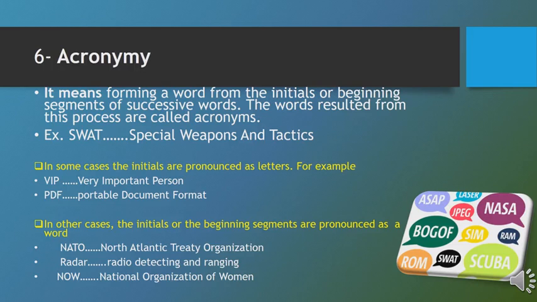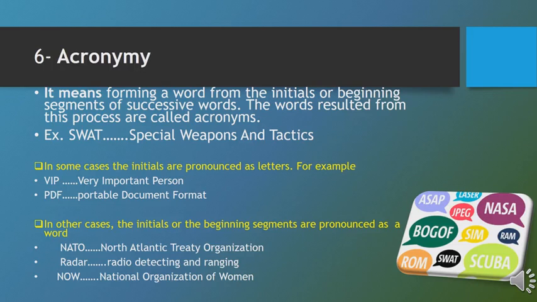Now we come to how these acronyms are pronounced. In some cases, the initials are pronounced as letters. For example, VIP. VIP stands for Very Important Person. V from very, I from important, P from person. But the acronym is pronounced as V-I-P, as letters. PDF. P, portable, D, document, F, format. We pronounce this acronym as letters, P-D-F. There are a lot of acronyms that are pronounced in this way, as letters.